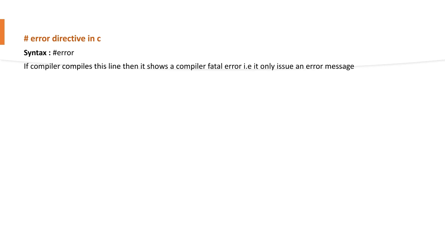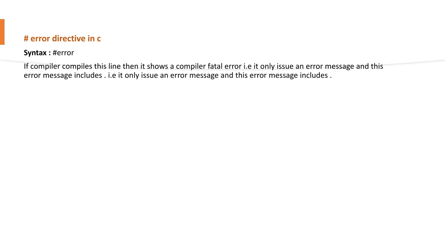If the compiler compiles this line, then it shows a compiler fatal error, that is it only issues an error message, and this error message includes the text. Let's see with an example: hash include stdio.h, hash ifndef math underscore h, hash error, first include then compile.